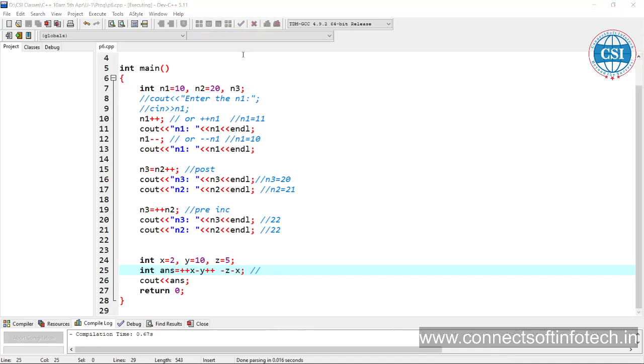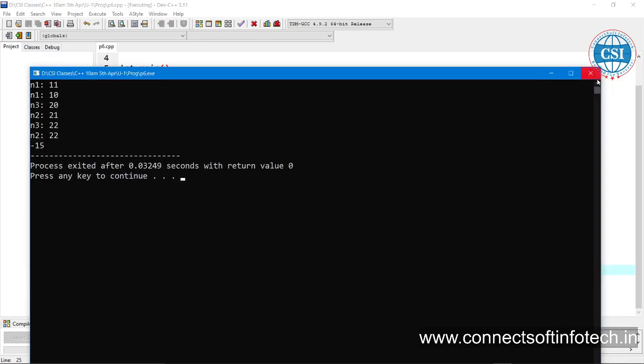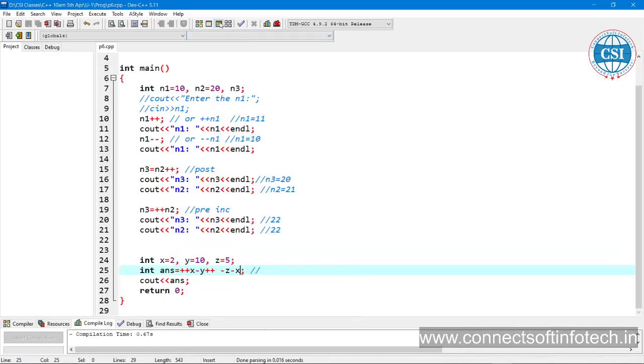Without increment, how is it going to become 15? Yes, because it's the last one. Now minus 15 is okay. Plus plus x is 3, minus 10 means 11, minus 5, minus x is 2. 16 minus 7 minus 18 is equal to minus 15. Perfect. Okay, but it's the last one.